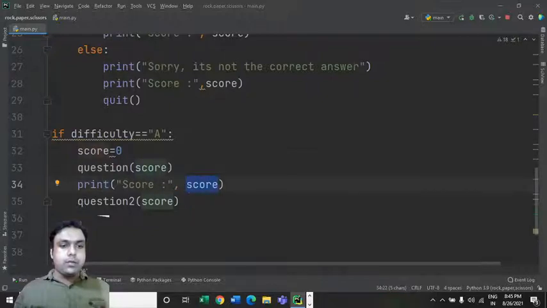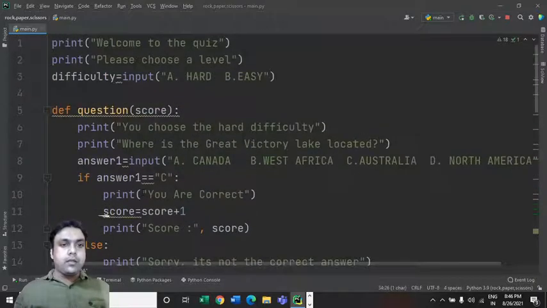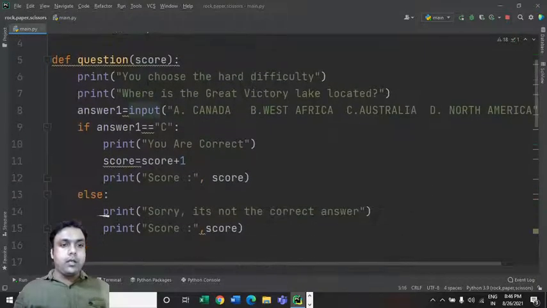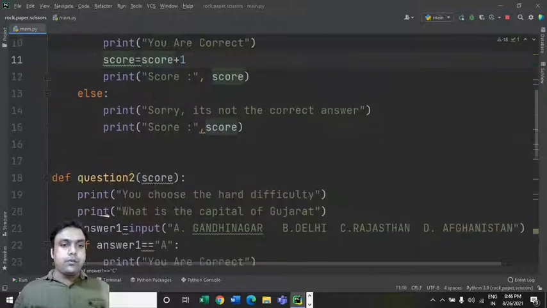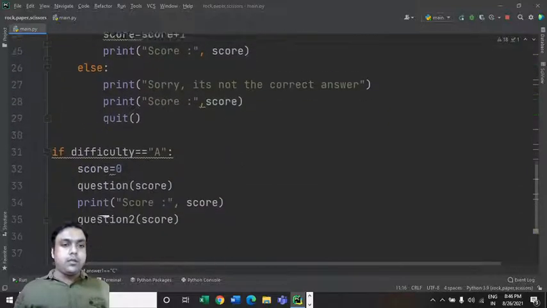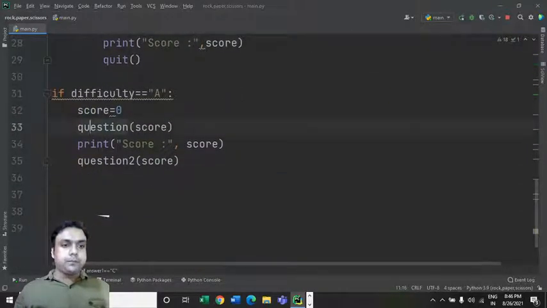So this one is taking the value we have assigned to this variable. Why is it not taking the updated value? We have to see that. Question score is equal to score, difficulty C score is equal to 1. Fine.